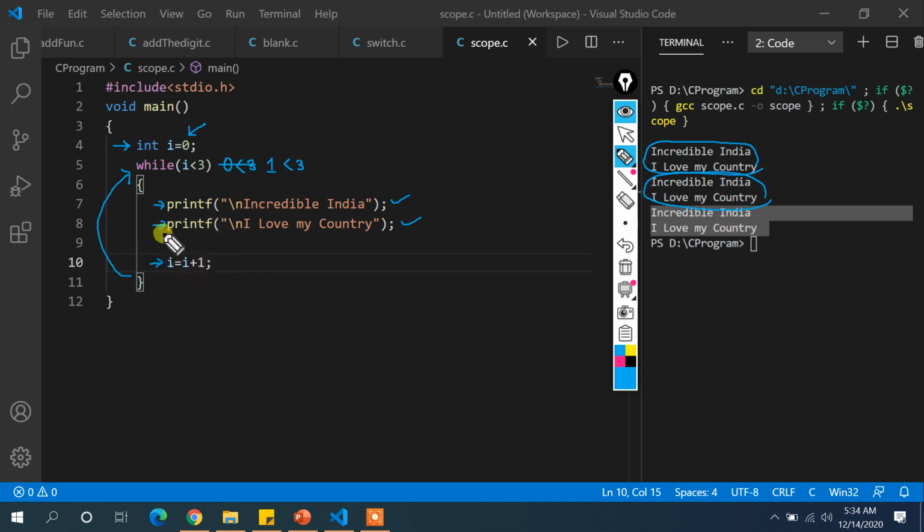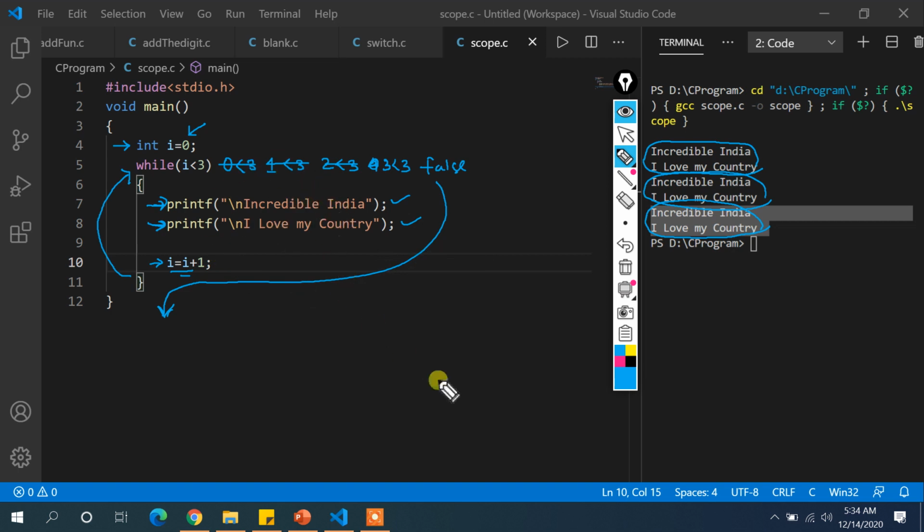Then i will be updated to 2, and 2 is less than 3, condition again satisfied. These two lines again get executed and you will get the output a third time. Similarly, i gets incremented again, so 3 is less than 3, and the condition becomes false. When this is false, we will come out of this loop. That means there is no statement after the loop, so the program stops over here. This is how things get executed.